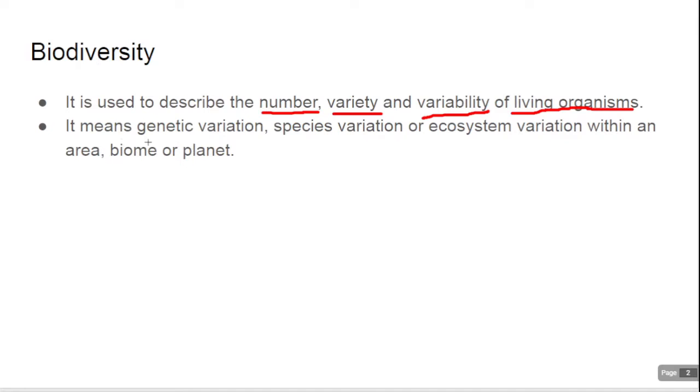It includes genetic variations, species variations and ecosystem variations. Variations means different types of ecosystems, different types of species, different types of genetic organisms present within an area, biome or planet. So this is biodiversity.